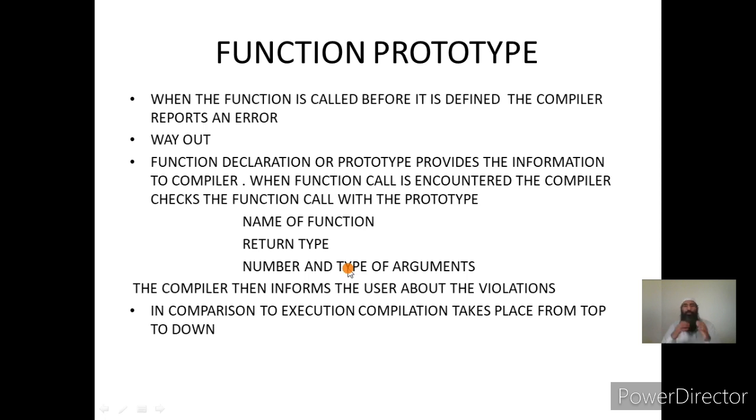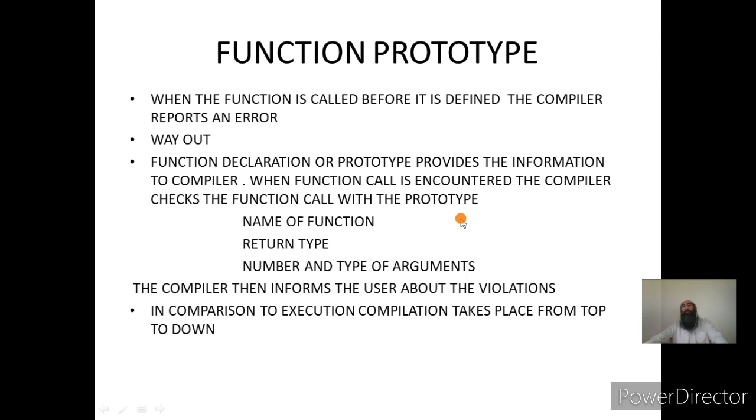Okay, so another important point was that execution does not take place from top to bottom. It always starts from the main, but the compilation always takes place from top to bottom. And before the execution, the compilation always precedes the execution. So today we have learned how to pass primitive data type local or global variables to the function.